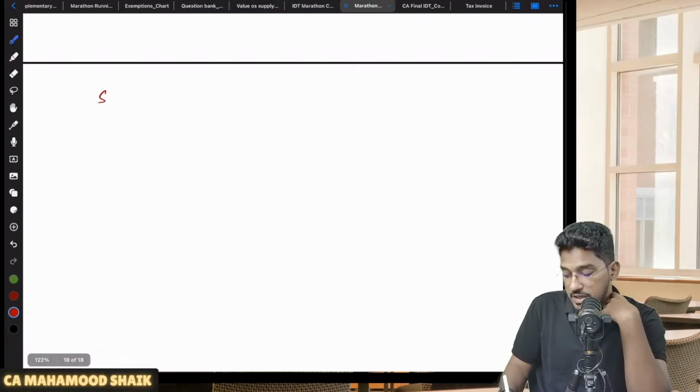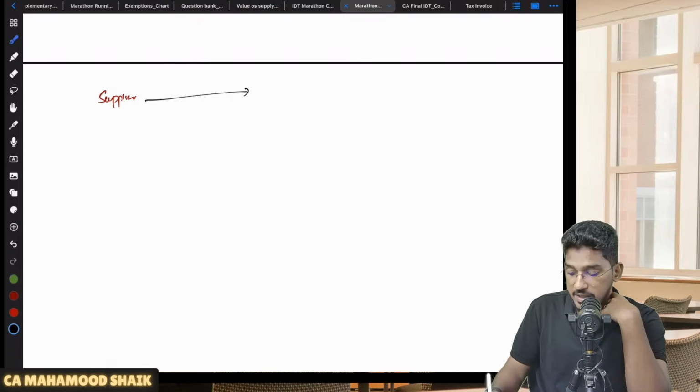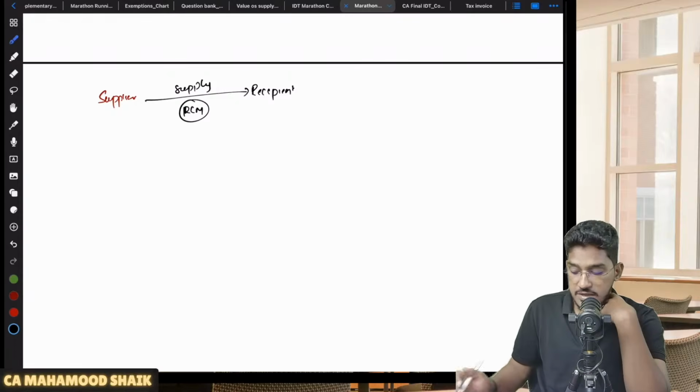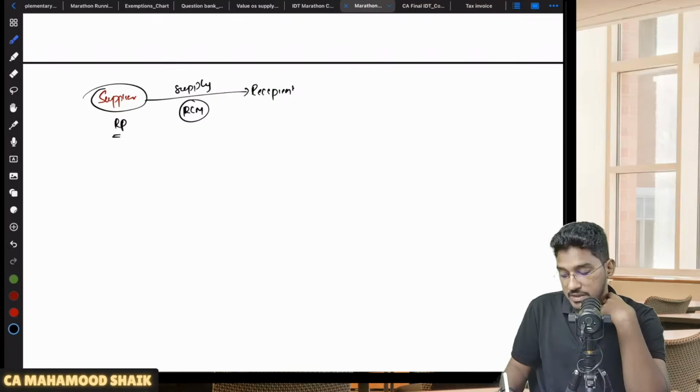Sir, what is this concept? Let us say, for example, there is one supplier. This supplier is making a supply to a recipient. This supply is getting covered under reverse charge mechanism. Now, what will happen is, if the supplier is also a registered person, he will only give the tax invoice.